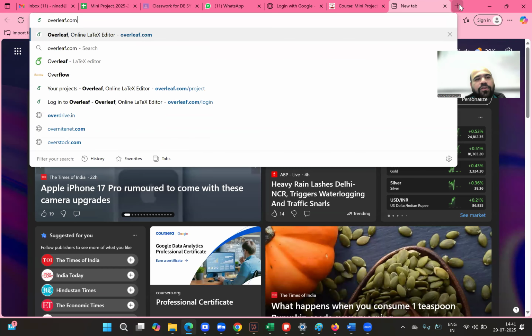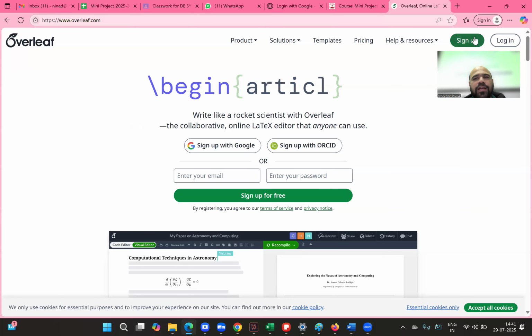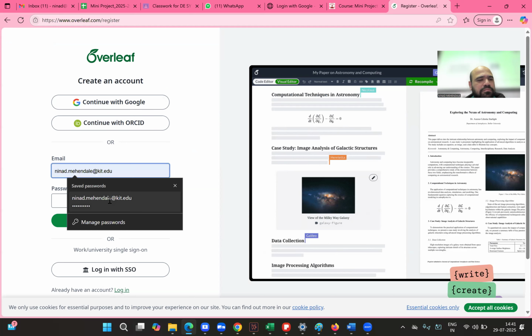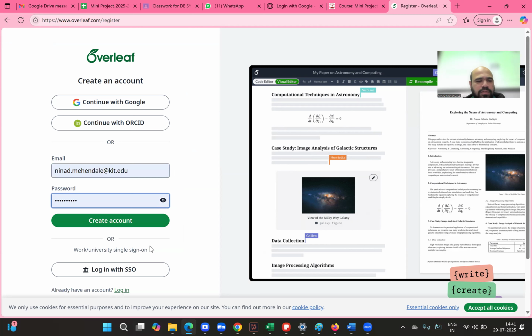So you have to go to the Overleaf and select the IEEE template. So I will just sign in. I think this is not allowing me to sign in.